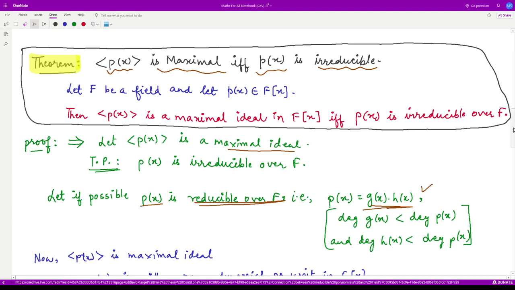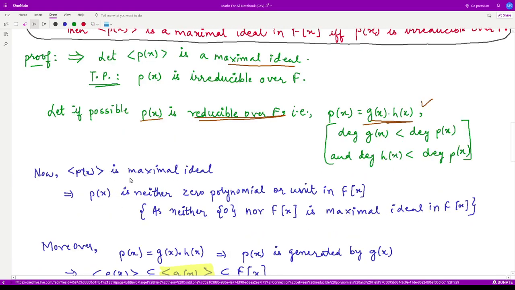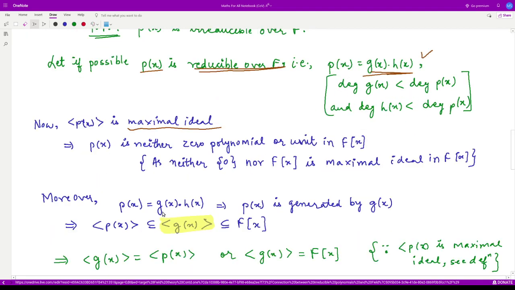So now we are given that the ideal generated by this polynomial is a maximal ideal. That means the polynomial could not be the zero polynomial or a unit polynomial because this is a maximal ideal. And moreover, we have written Px as the product of Gx and Hx because we have assumed Px to be a reducible polynomial.